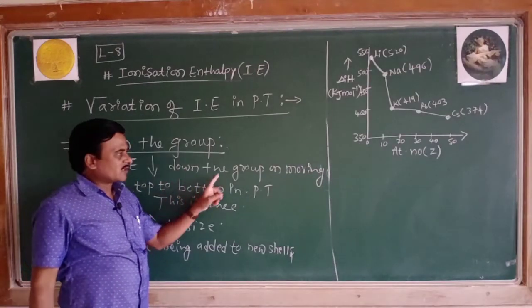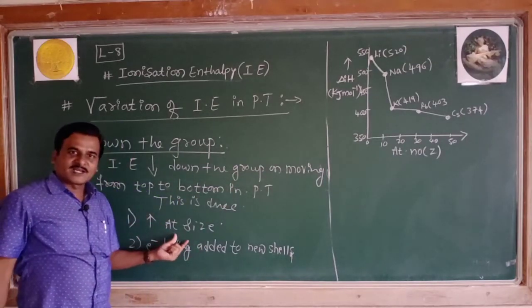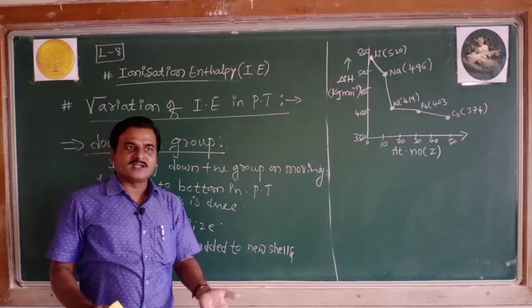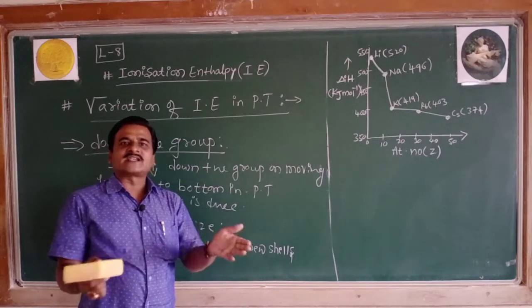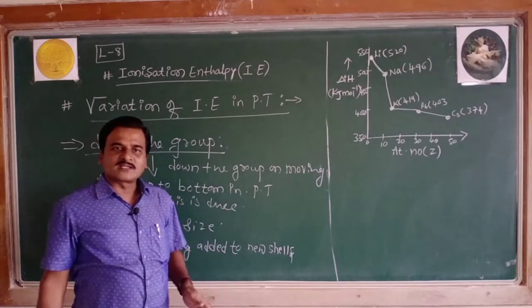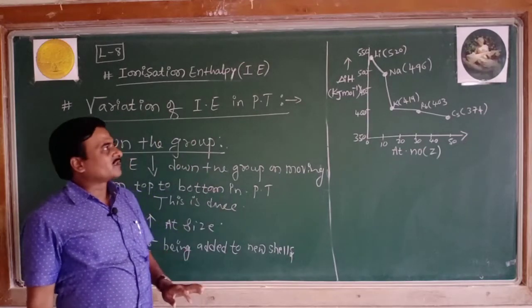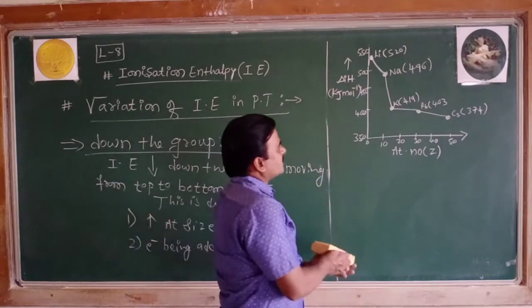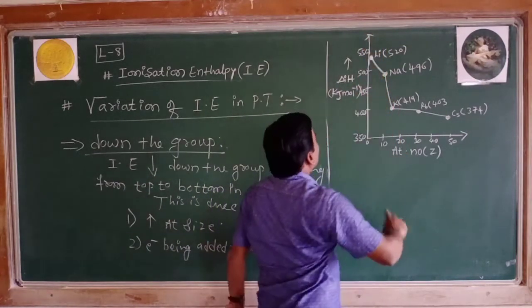Ionization enthalpy down the group decreases, due to increase in atomic size. Second, the electron is being added to a new shell. There is an increase in the screening effect, which overtakes the effect of nuclear charge. Thus, the ionization enthalpy decreases down the group, which can be justified with the help of this graph plotted between